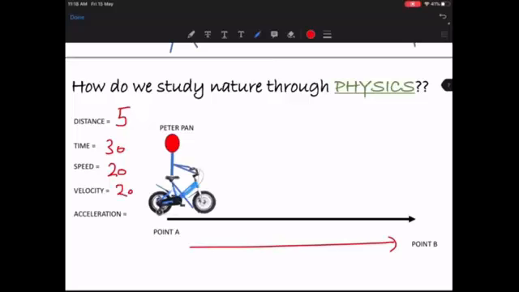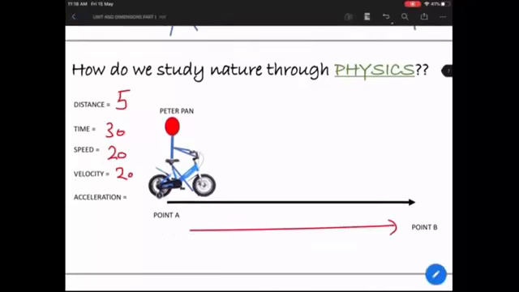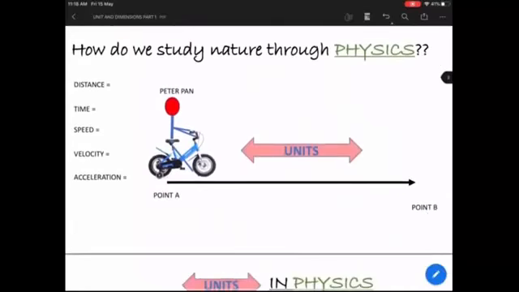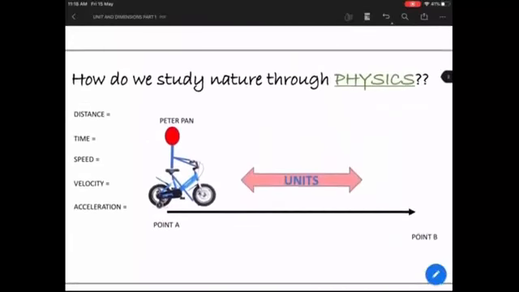Was he getting late, or was he reaching early, so he thought of spending some more time, so he increased or reduced his speed? So what is the acceleration? There are various different quantities that we can study in order to study this entire activity of Peter Pan. But just studying this doesn't give us the complete information.